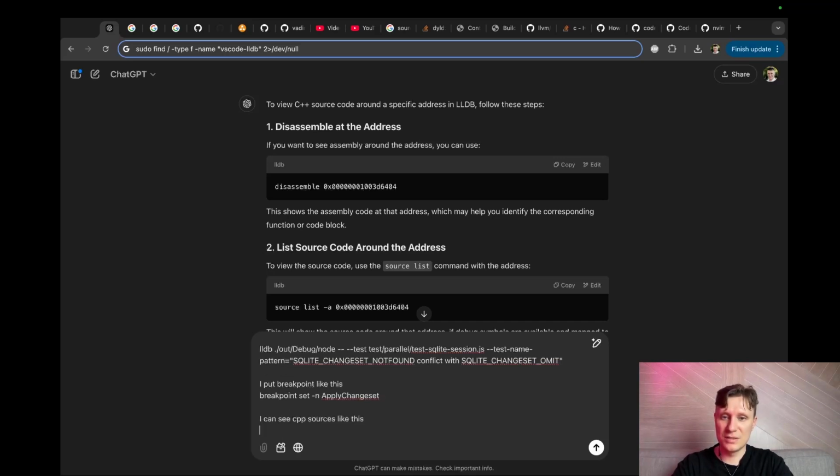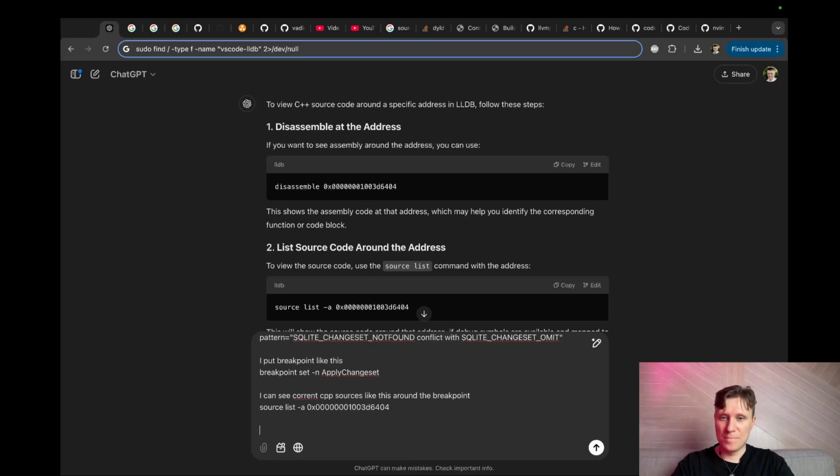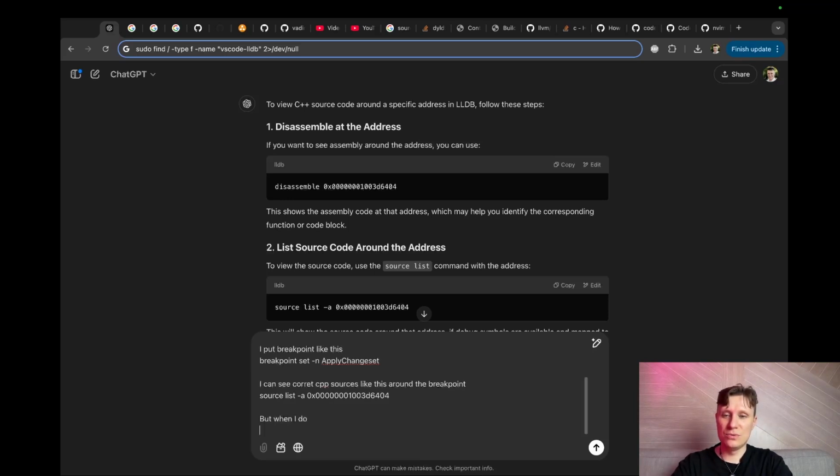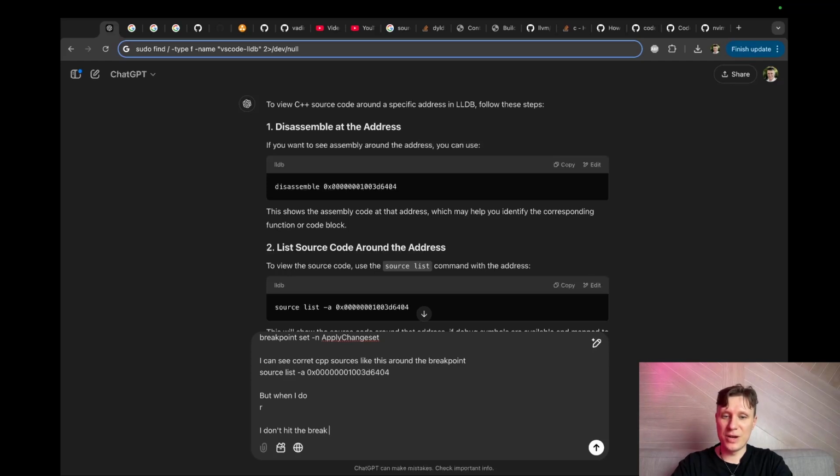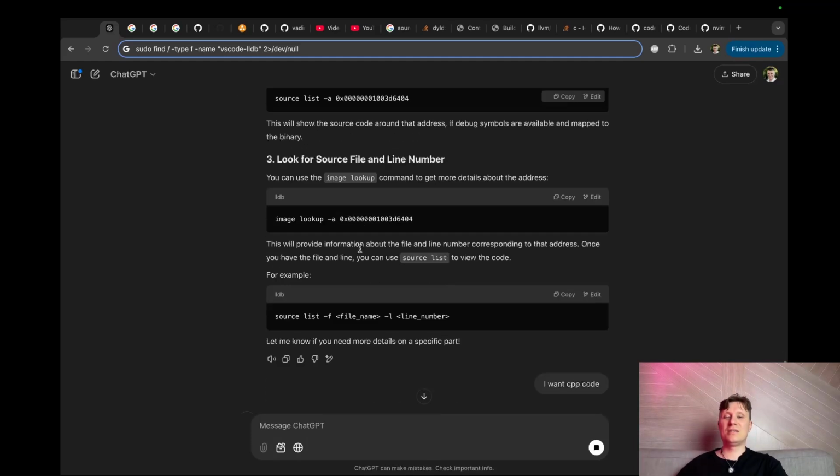I see the correct CPP source around the breakpoint. But when I run it, I don't hit the breakpoint. The execution ignores it. Yes, this is our issue.